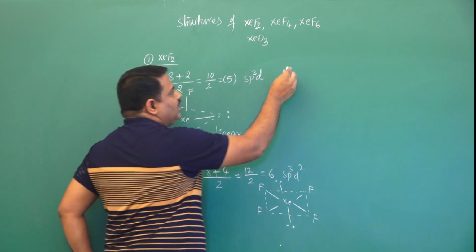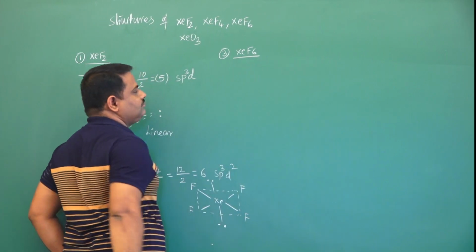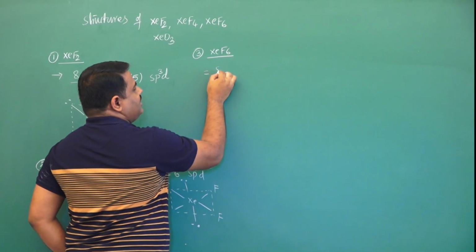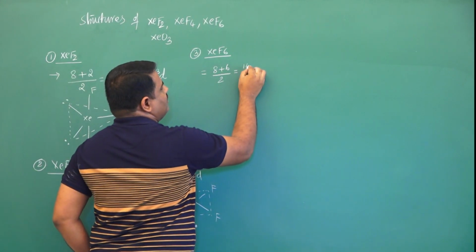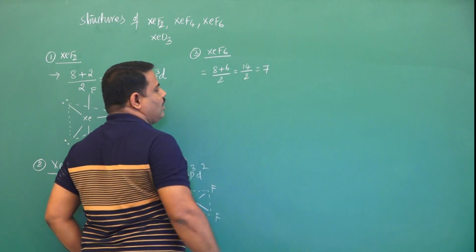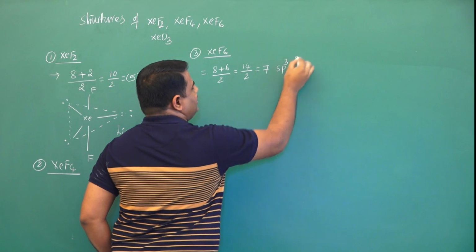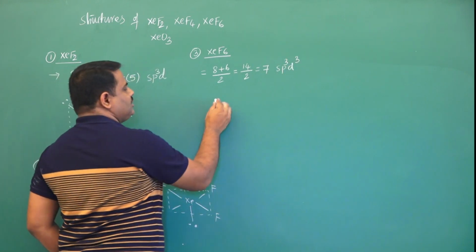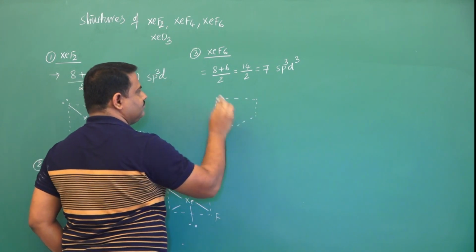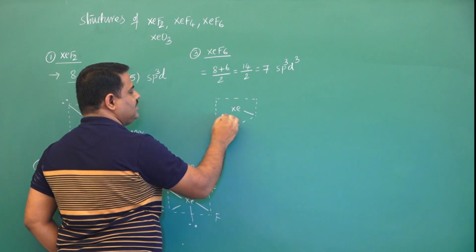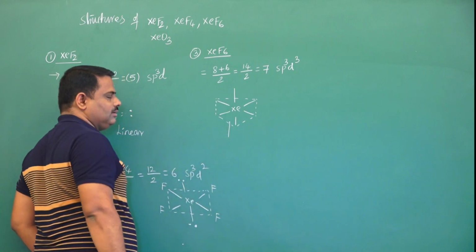Now move to the third one, XeF6. Here hybridization is 8 plus 6 by 2, that is 14 by 2, that is 7, an odd number. Hybridization is sp3d3. Now the shape must be pentagonal bipyramidal. Central atom xenon, this is a pentagon, pentagonal bipyramidal.